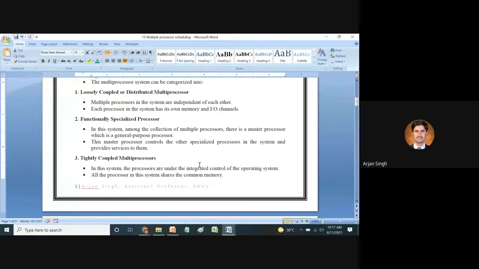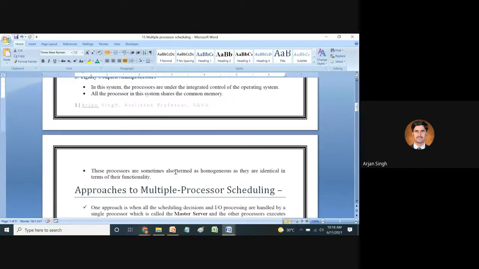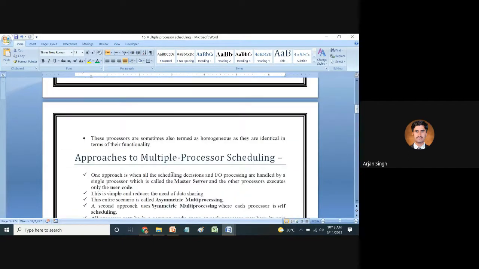So as compared to the loosely coupled, which is independent, in a tightly coupled multiprocessor, we say that it can share a common memory as well. These processors are sometimes also termed homogeneous, as they are identical in terms of their functionalities.